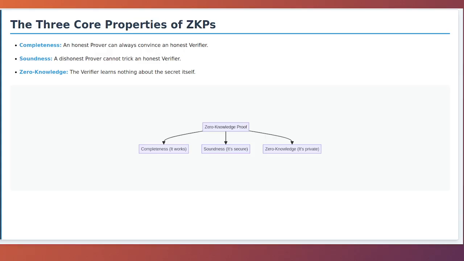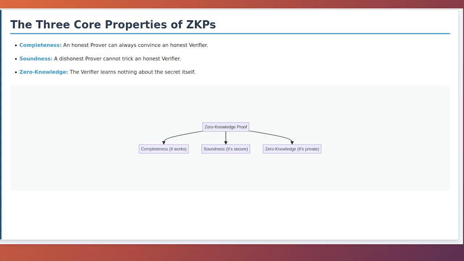Second is soundness. This is the security guarantee against a cheating prover. If the prover's statement is false, they have only a negligibly small chance of tricking an honest verifier into accepting the proof as valid. In other words, you cannot fake a proof for a statement that is not true. The third, and most famous, property is zero knowledge. This property ensures privacy for the prover.